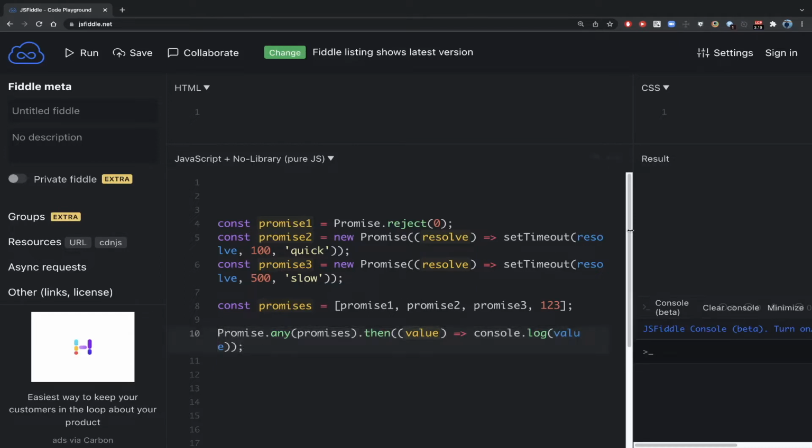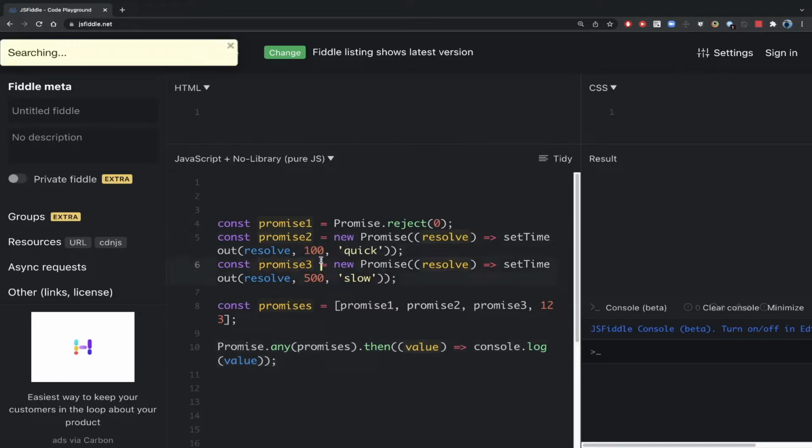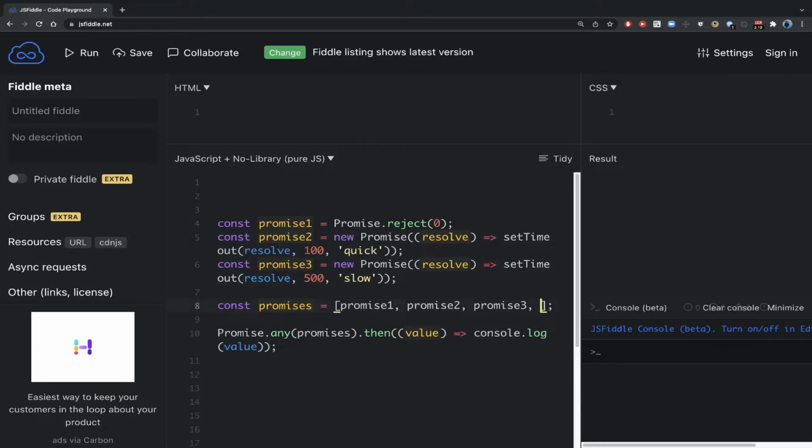Now we'll take this example to understand it more. In our case, we have 3 promises: promise 1, promise 2, promise 3. Promise 1 is basically a rejection, promise 2 is basically a resolve, but it will resolve immediately because the delay is only 100 milliseconds. The third value is again a resolve, but it takes more time. That is why we are naming it as slow. Here the value is quick because it takes less time. I'll remove this normal value for now.